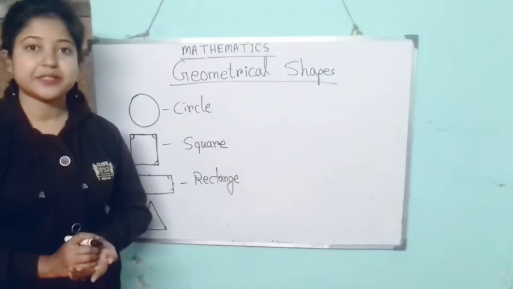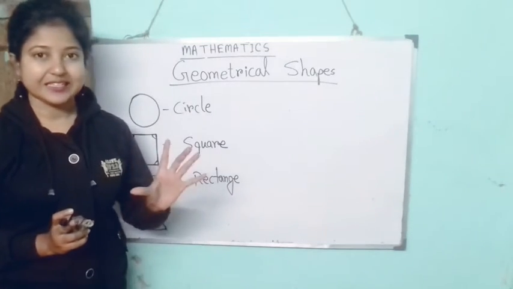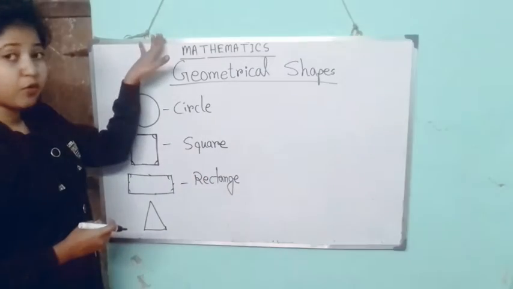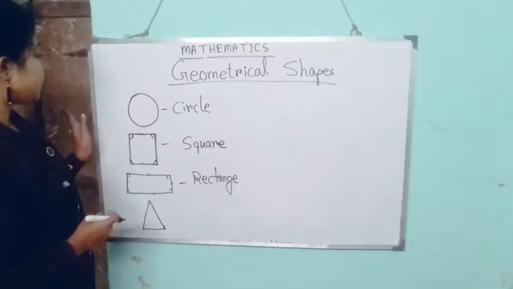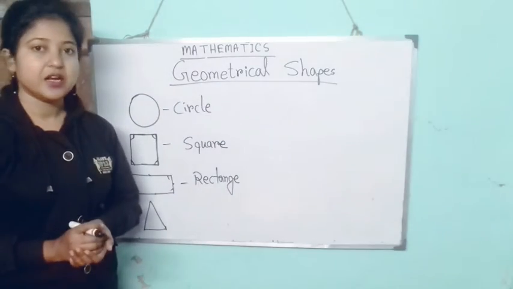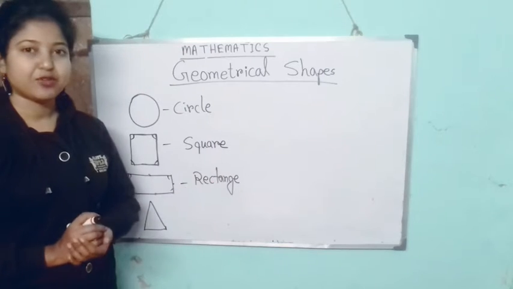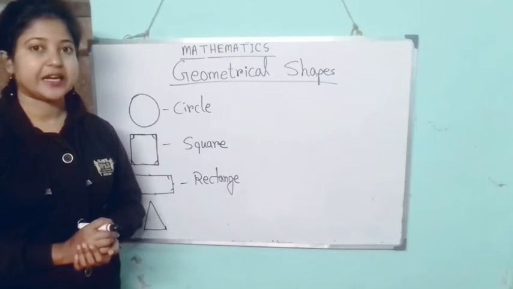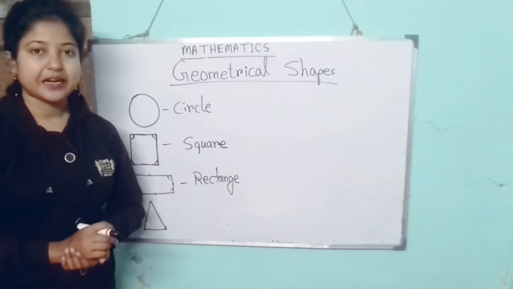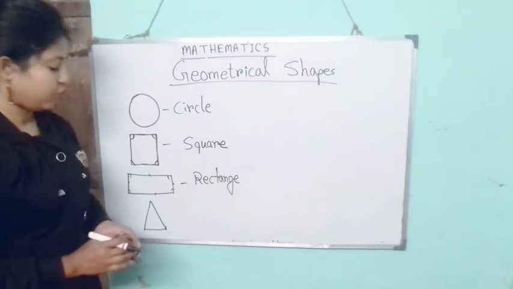What are the things you have seen in a rectangular shape? You have seen the mobile. That is a rectangular shape. This board is a rectangular shape because this side and this side are equal, and this side and that side are equal. So it has opposite sides equal. So the board is also a rectangular shape. You have seen the benches, right? Benches are in rectangular shape. Tables are in rectangular shape, right? So these things are in rectangular shape.